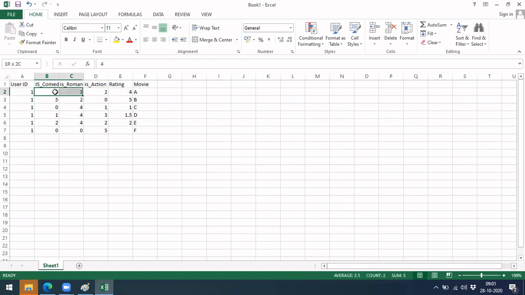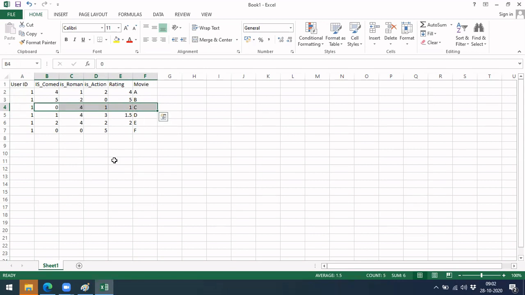But if you take this with this, it is 4 square plus 3 square plus 1 square, which is very far, right? So actually our Euclidean distance is giving a very good measure here. If it is very close to this, then it is saying both are similar. So in this case, both are similar. But when you take movie A and movie C, they are very far from each other, right? So in this case, those are not similar. So Euclidean distance will give a better value.